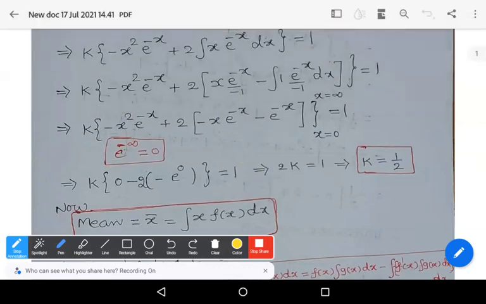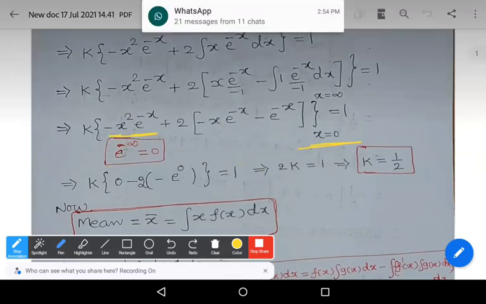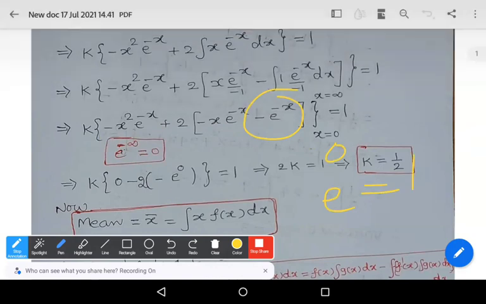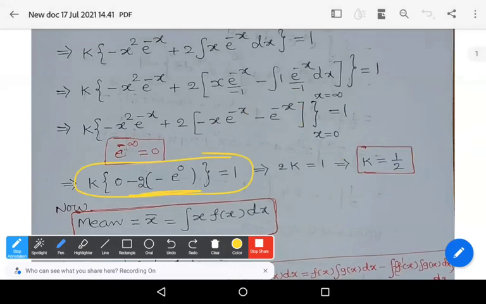Now the lower limit. Again, the value of x is equal to 0 in the lower limit. X square, you get 0. X, again you get 0. But here there is no x term, and e power 0 is equal to 1. That's why here we get k into 0 minus 2 into minus of e power 0, which is equal to 1. Which means 2k is equal to 1, which means k is equal to 1 by 2.